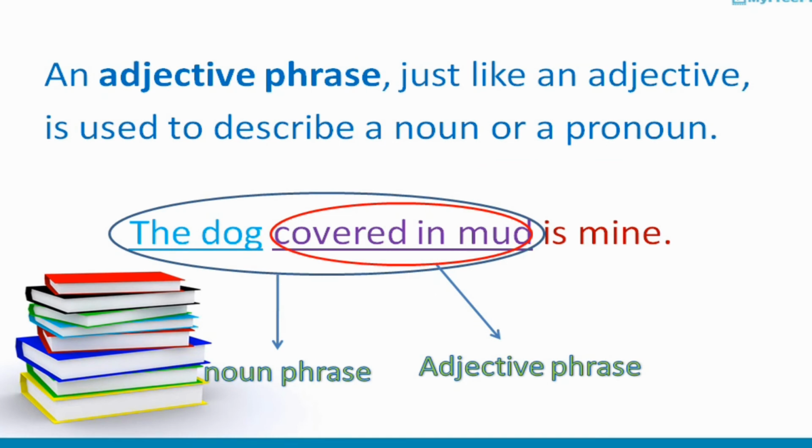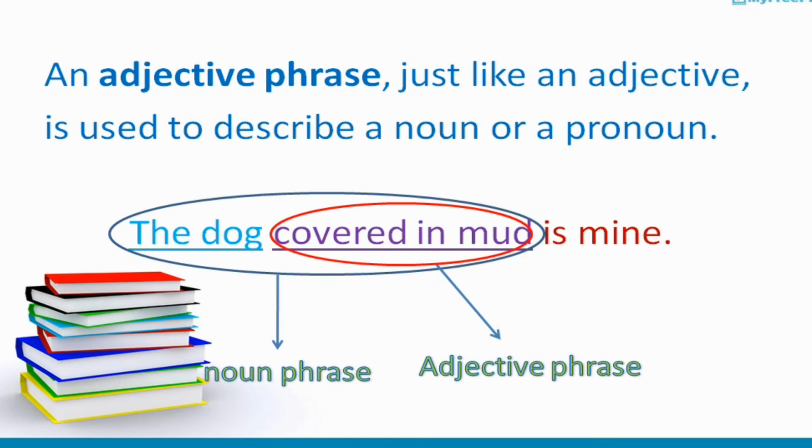Let's have the conclusion of the adjective phrase. An adjective phrase, just like an adjective, is used to describe a noun or a pronoun. Let's have an example. The dog covered in mud is mine. The dog covered in mud, this is a big phrase, and it is a noun phrase because in this phrase there is a noun as a head word. If we exclude the noun from this big noun phrase, we will have another phrase, which is called an adjective phrase: covered in mud.